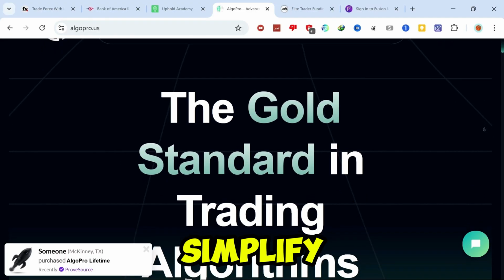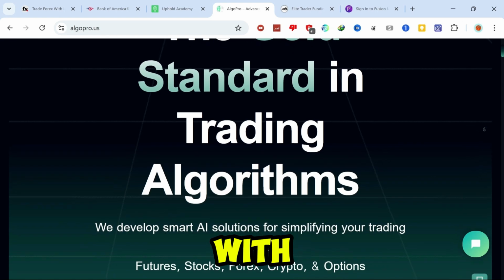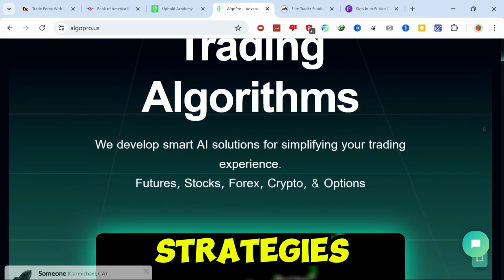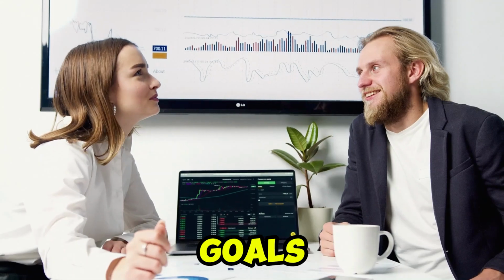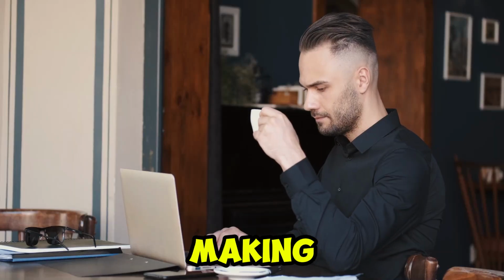If you're looking to simplify and enhance your trading experience with smart algorithms and customizable strategies, AlgoPro could be a great fit. However, always consider your trading goals and consult with an expert if needed before making any decisions.